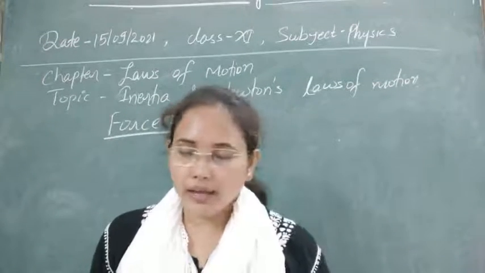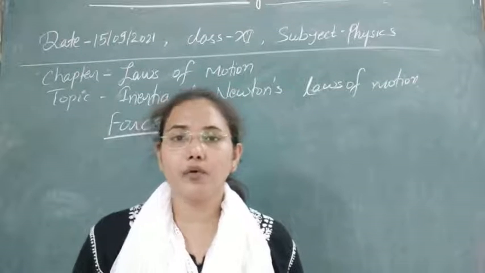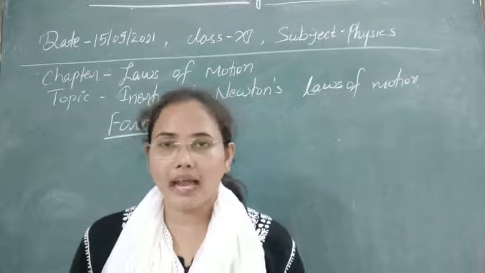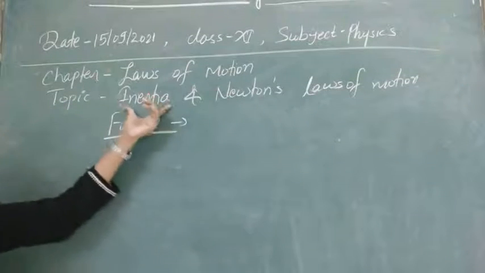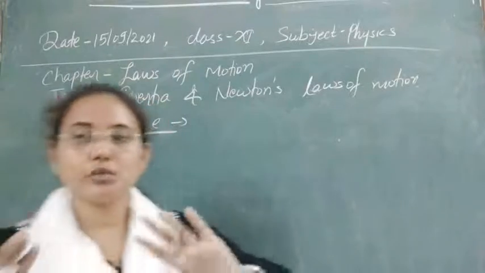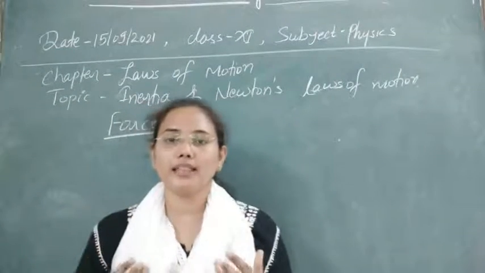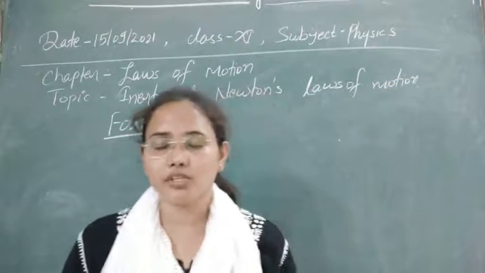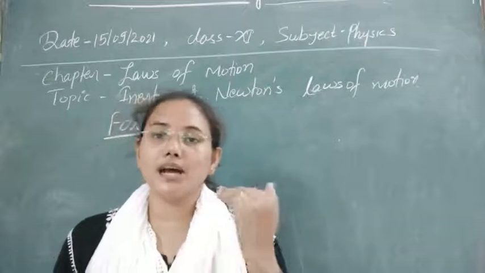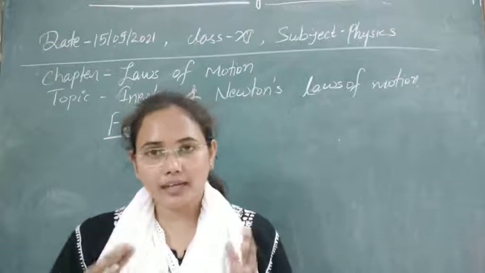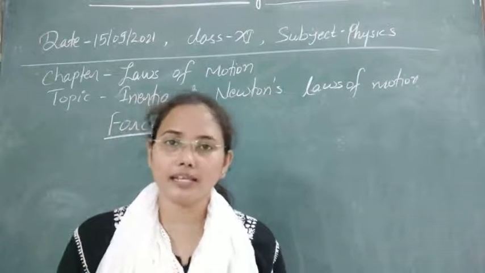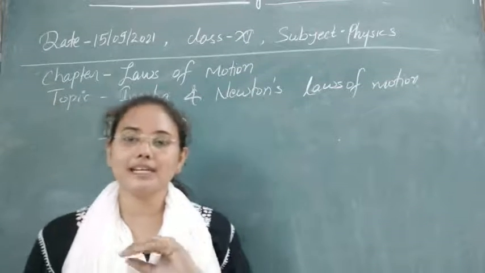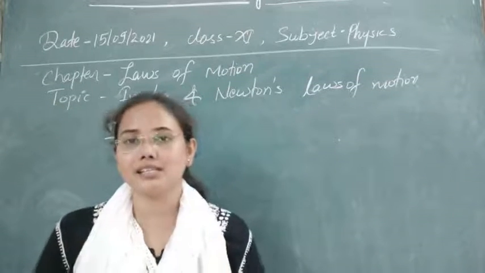Now, after the description of force, we will discuss the property of a body that opposes any kind of push or pull, and that is the concept of inertia. Whenever someone pushes or tries to pull you, your body automatically reacts in the direction opposite to the applied force. The property of the body through which it opposes any change in its state of motion or rest is known as inertia. So inertia is the property through which it opposes the change in its initial state.